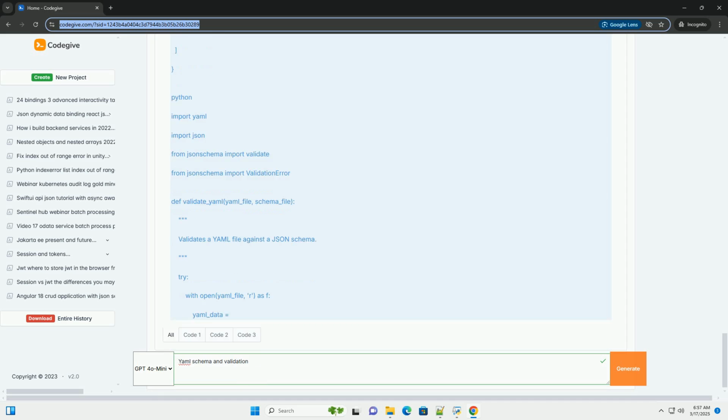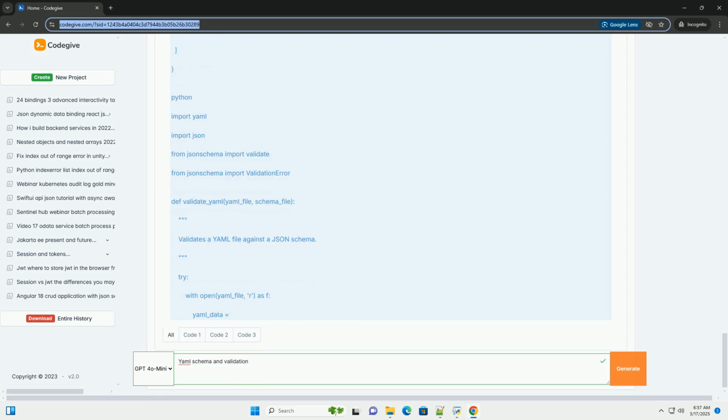Consider schema evolution. Plan for how your schema will evolve over time. Will you be adding new fields, changing data types, or introducing new constraints? Think about how to manage schema changes in a way that minimizes disruption to existing systems that rely on the schema.